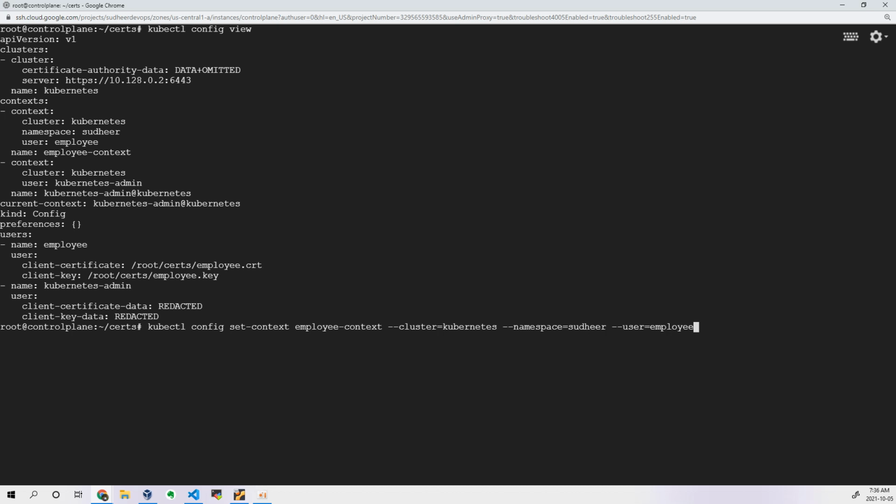Exactly. It is not related to that. This user has accessibility only for this namespace. We will define it in role or role binding. We will define it in the RBAC as well. It is better to specify here as well so that we can understand you are eligible only to access this particular namespace. So that's the reason why I'm adding this particular namespace equal to Sudhir here.